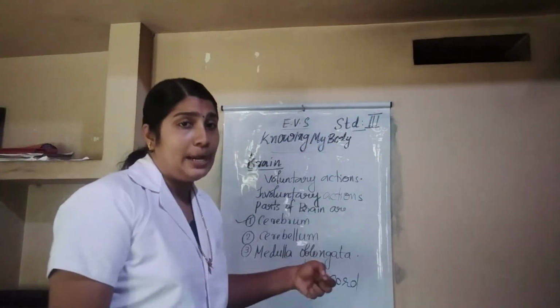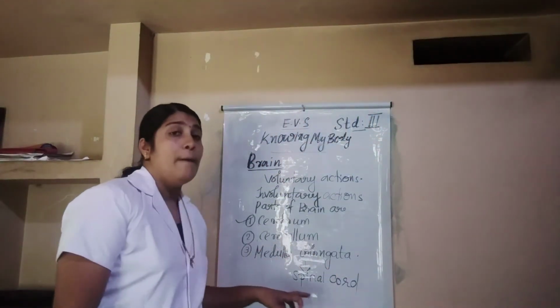Okay, so the last and third portion of our brain is the medulla oblongata. Which is the third and last part of our brain? Medulla oblongata. It is located above the neck and connects the brain with the spinal cord.